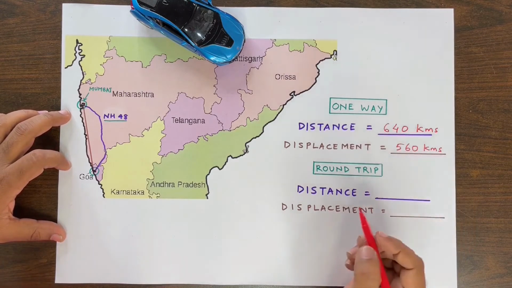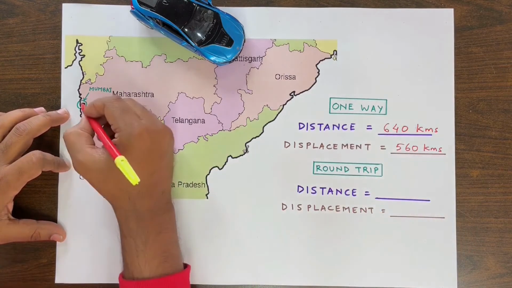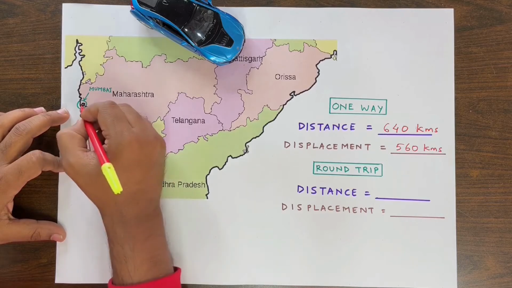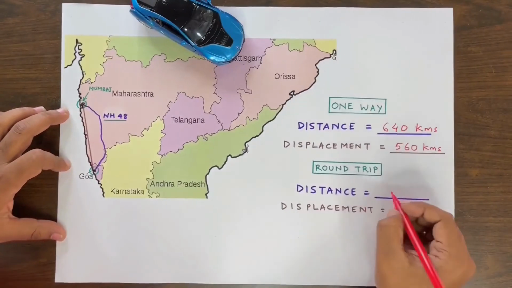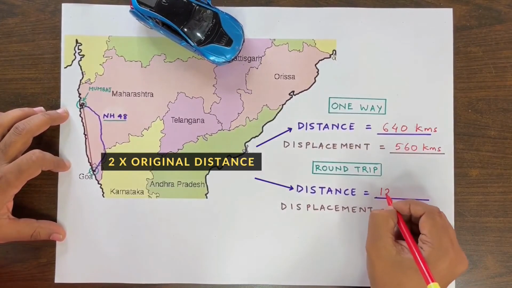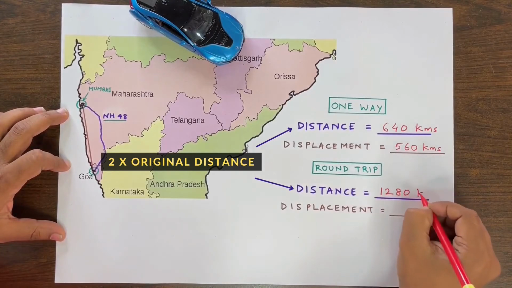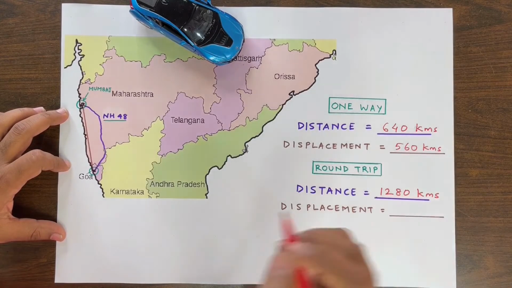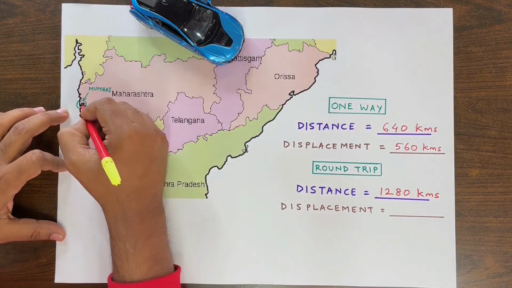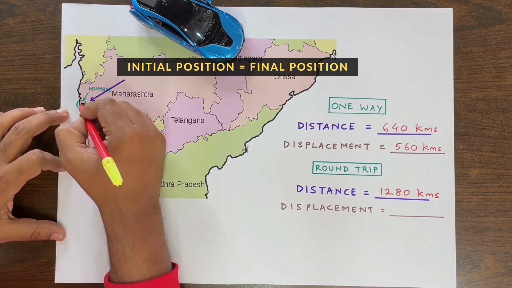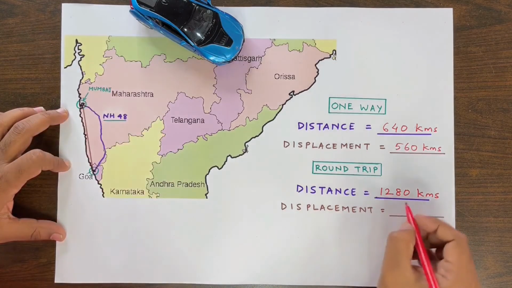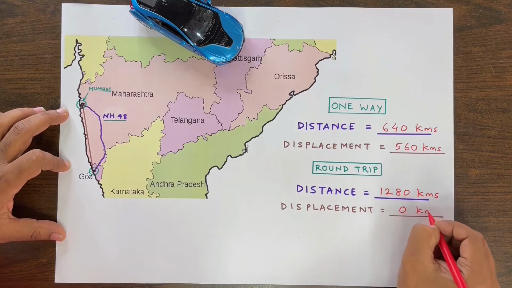However, if we talk about the round trip, that is from Mumbai to Goa and back to Mumbai, the distance travelled would be double of the original distance, that is 1280 kilometers. But since I was back to Mumbai, my initial and final position is the same, making my displacement 0 kilometers.